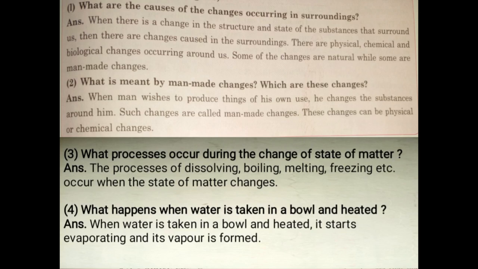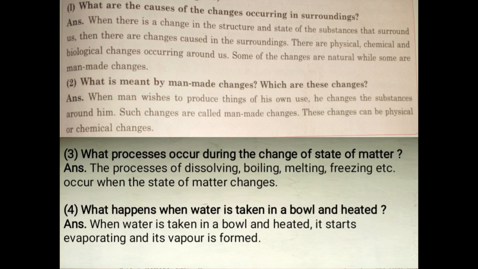Let's recall what are the causes of the changes occurring in surroundings. When there is a change in the structure and state of the substances that surround us, then there are changes caused in the surroundings. There are physical, chemical, and biological changes occurring around us. Some of the changes are natural, while some are man-made changes.